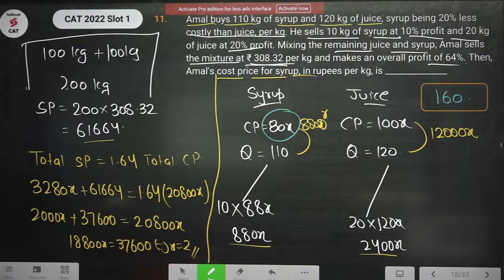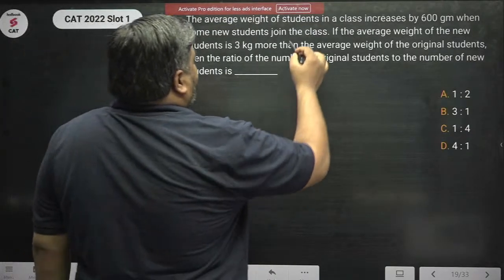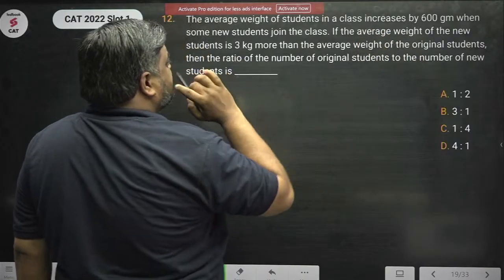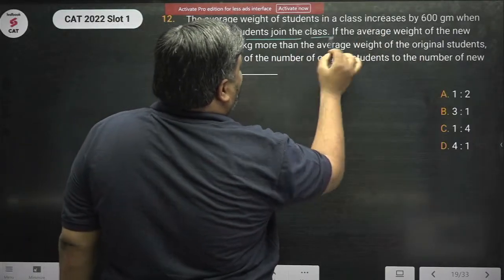Chalo, let's jump to the next question. अगले वाले क्वेश्चन पर आ जाते हैं. Next question is, the average weight of students in a class increased by 600 grams when some new students join the class.